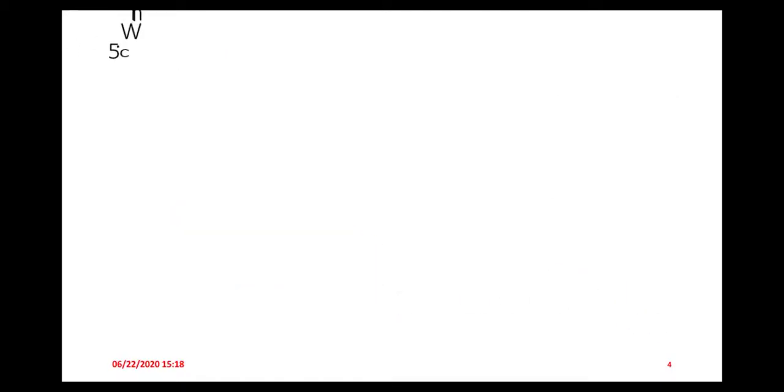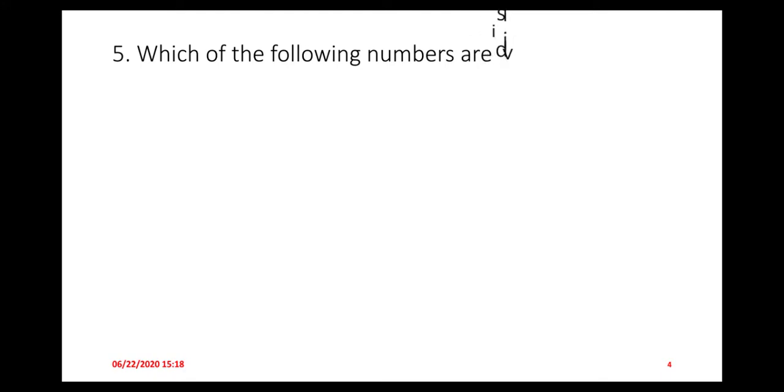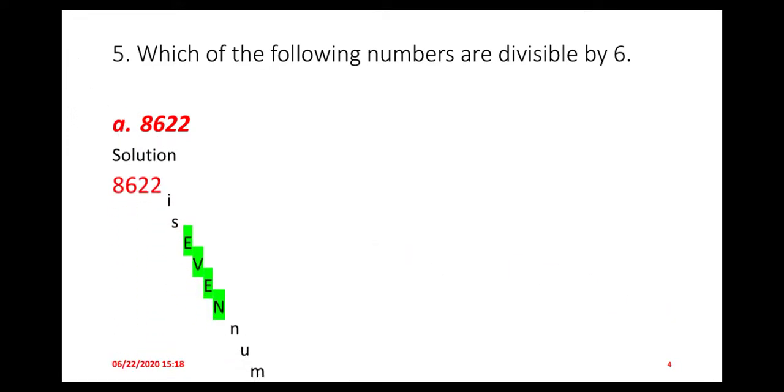This is now question number 5 on page number 29, exercise number 2A. Question number 5: which of the following numbers are divisible by 6? Let us check. This is the A part of question number 5, 8622. Now we check according to the rule.